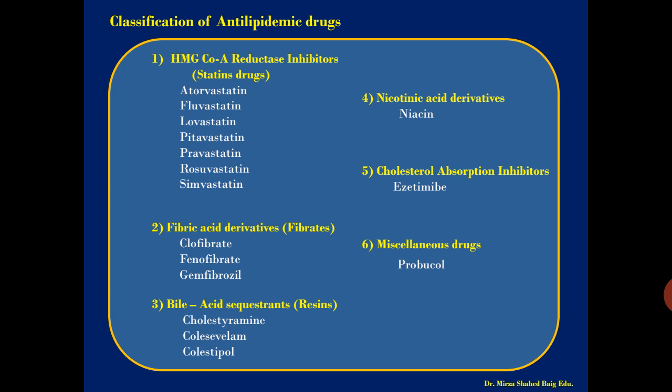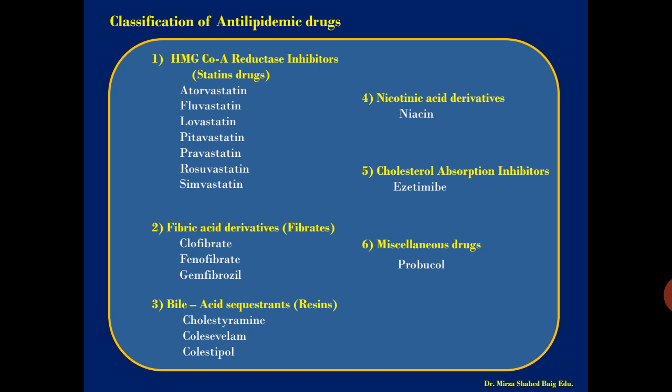Next are the bile acid sequestrants, also called resins. They are called sequestrants because they have a chelating property, forming chelate complexes with the bile acids, and that is why they have been given the name bile acid sequestrants. The most famous resins, which are approved by the FDA for the treatment, are cholestyramine, colesevelam and colestipol. These 3 drugs are very useful in the treatment of lipids of the body.